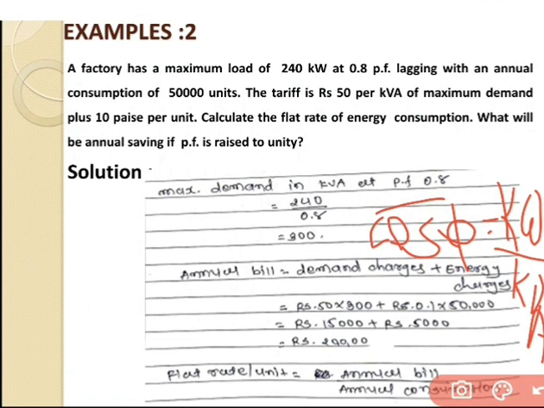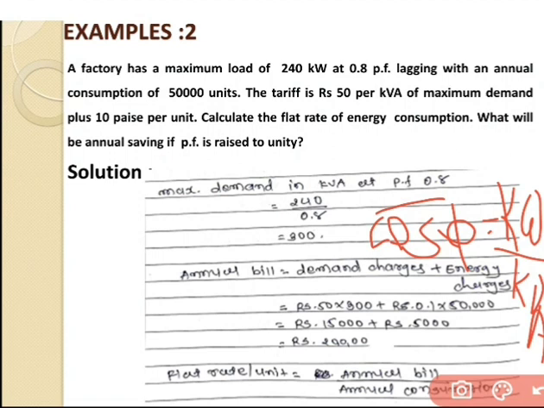Then we can go for the equation for the energy bill. Energy bill is equal to demand charges plus energy charges. So demand charges are given as 50 rupees per kVA and 10 paisa per unit. So we have the units of 50,000 and we have the kVA of 300.